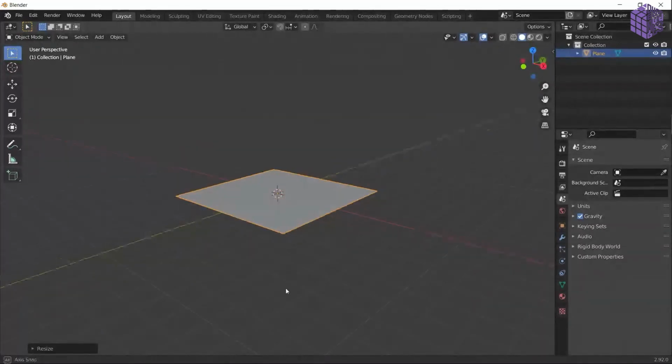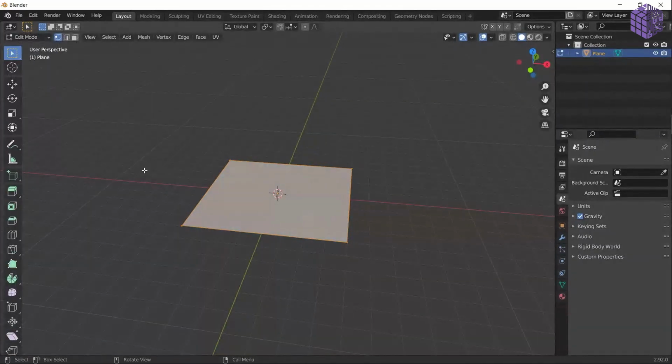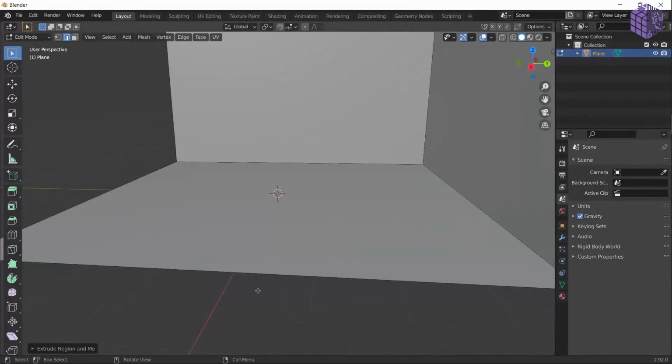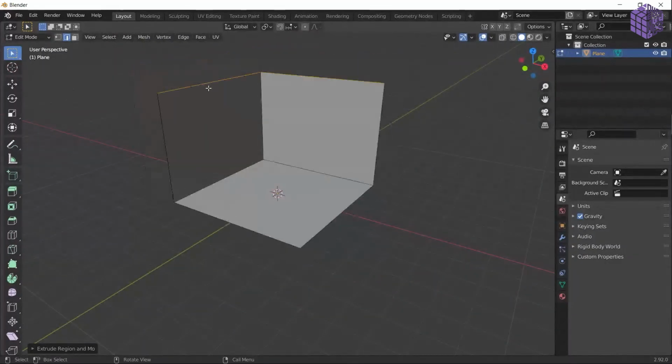Let's create the walls. For walls, we have to go into edit mode. You can click here and go into edit mode. When you come into edit mode, you get a lot of other options, and you have to choose the vertices. So I'm going to choose the vertices, and I'm going to select these two vertices. I'm going to extrude it, E, Z, and 6, and enter. So now we have two walls as well. What I did, I extruded the vertices upward. I click on E, which is extrude, then Z, which is the axis, and 6, which is 6 meters. So this is how I create a room.